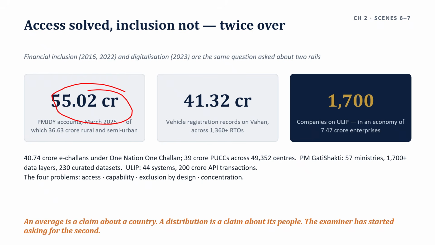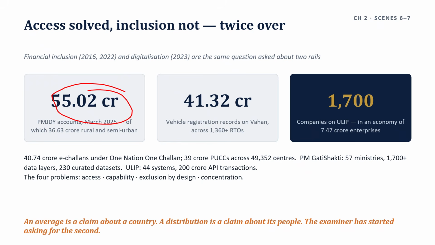Stand Up India gives loans of 10 lakh to 1 crore to SC, ST and women entrepreneurs establishing greenfield enterprises. Then PM SVANidhi, collateral-free working capital for street vendors, and PMMY for micro and small enterprise finance.